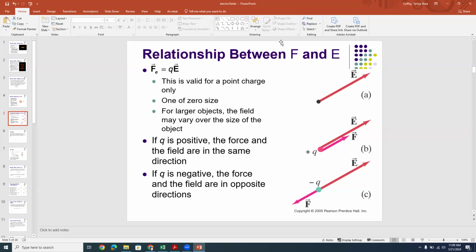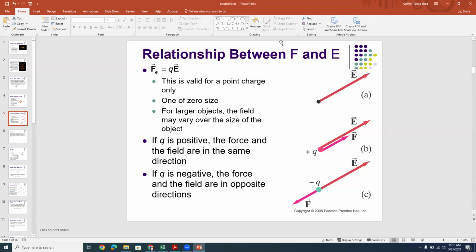So this is only valid for point charges, by the way. And so that means that, of course, you're really detecting forces on things like electrons or protons or ions of some kind, small things, right? For larger objects, the field is going to distort over the size of the object, okay?